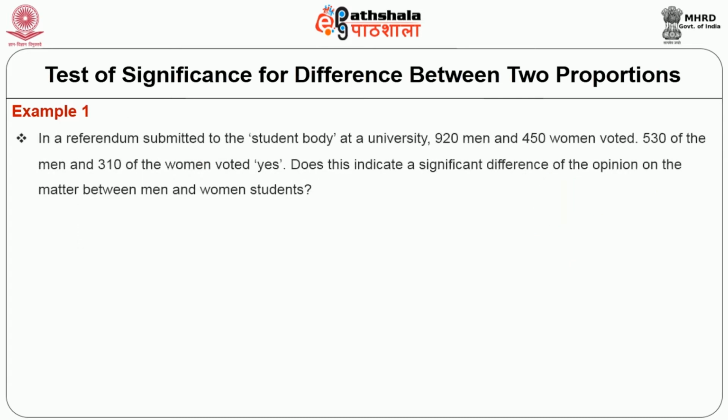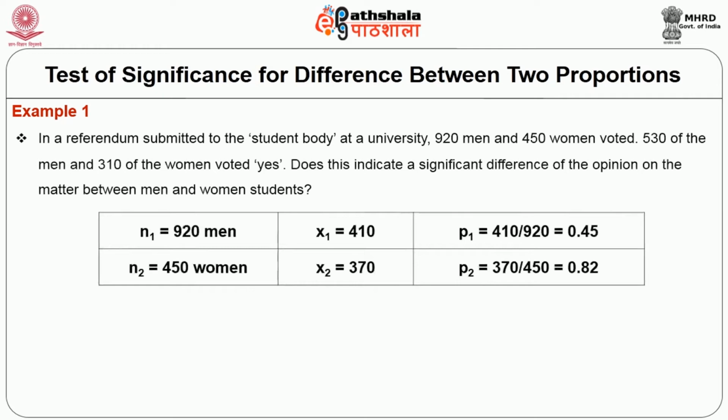Going to the example, in a referendum submitted to the students' body at a university, 920 men and 450 women voted. 410 of the men and 370 of the women voted yes. Does this indicate a significant difference of opinion on the matter between men and women students? So you can see that N1 is 920, X1 is 410, therefore P1, that is the proportion, is 410 by 920, which comes to 0.45. N2 is 450, X2 is 370, and the proportion P2 is 370 divided by 450, which gives 0.82.